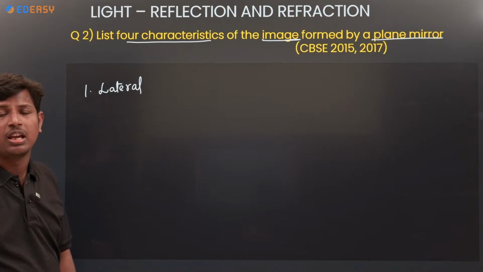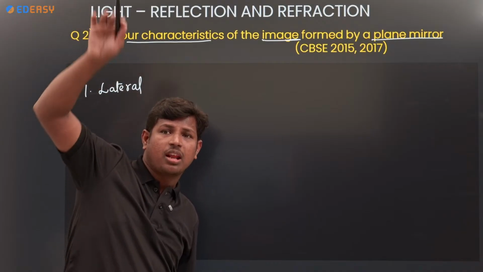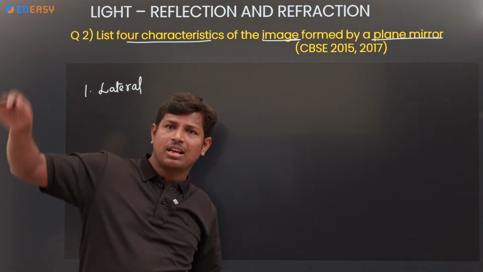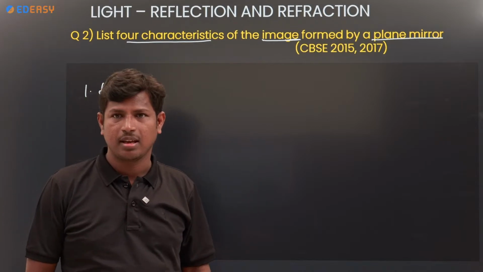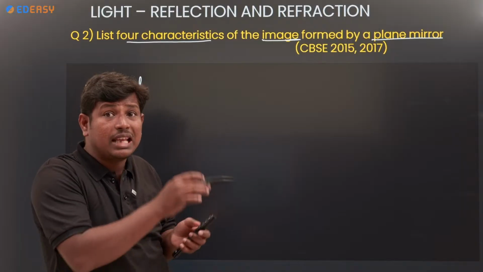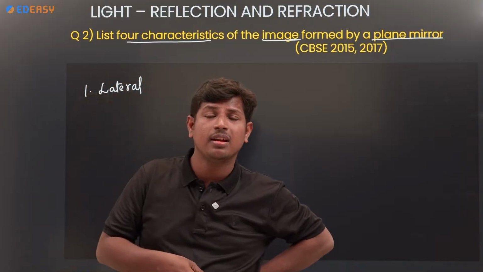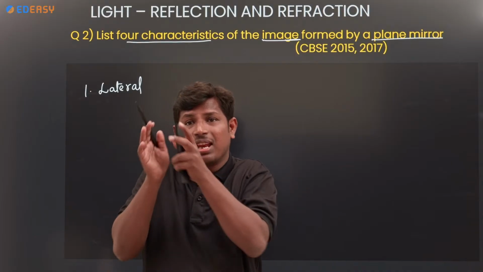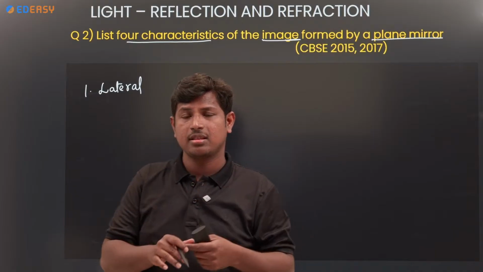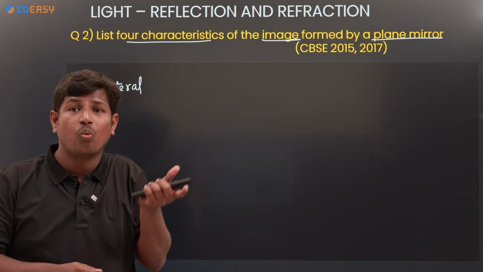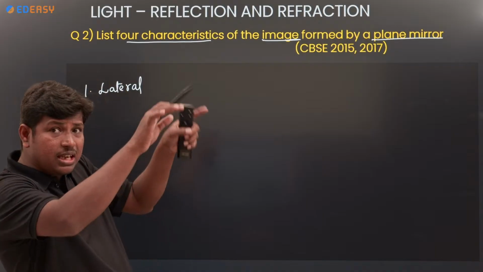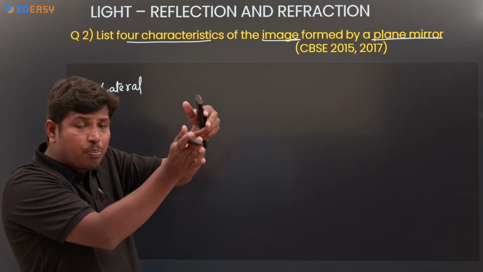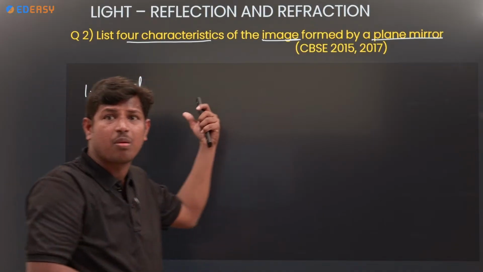Lateral inversion property. If you raise the right hand, in the mirror it shows the left hand. If you raise the left hand, in the mirror it shows the right hand only. Clear? So, if you see the letters on an ambulance, how will they look? Why will it be like that? Because if you see it in the mirror, it will appear like ambulance. That is the property of lateral inversion.